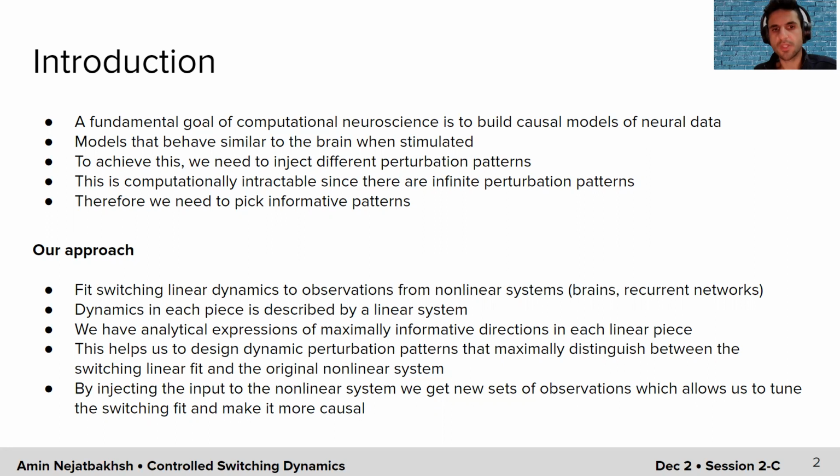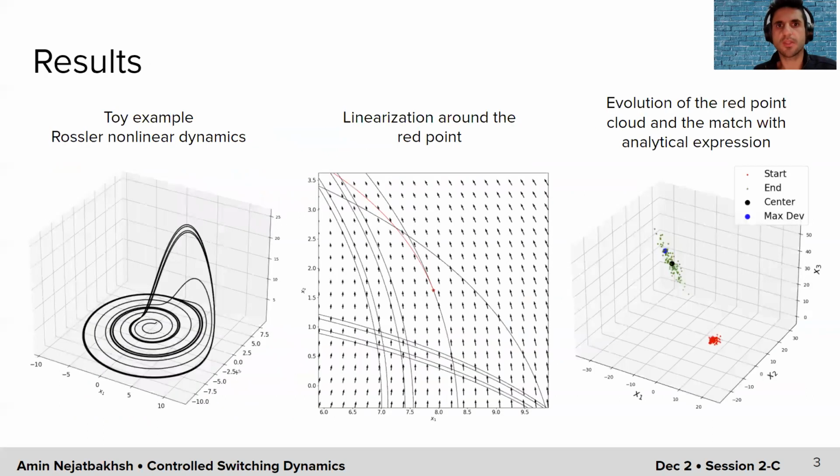Once we inject this input to the nonlinear system, this gives us a new set of observations. By adding these new observations to the previously recorded observations, we're going to be able to tune the switching fit to the system and make it more causal. So I'm going to walk you through the steps of our proposal for a toy model.